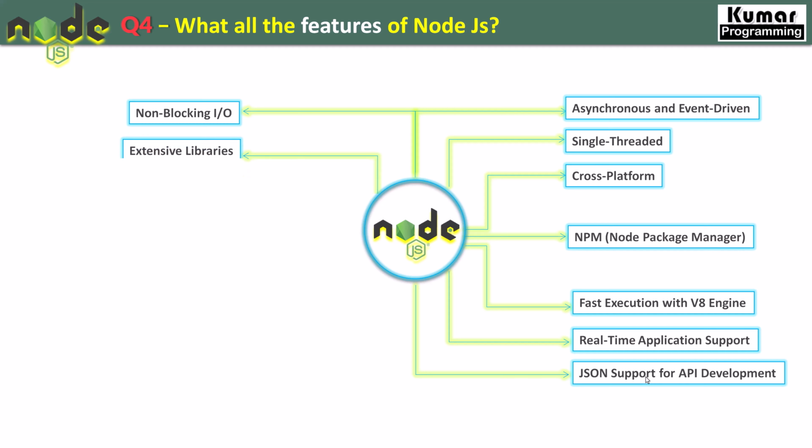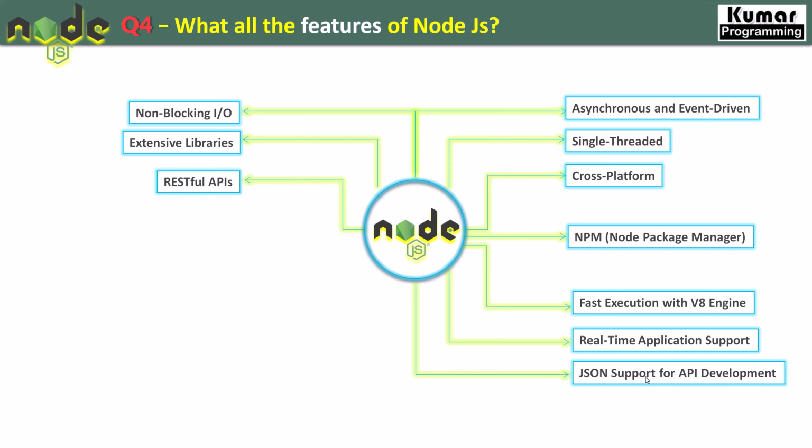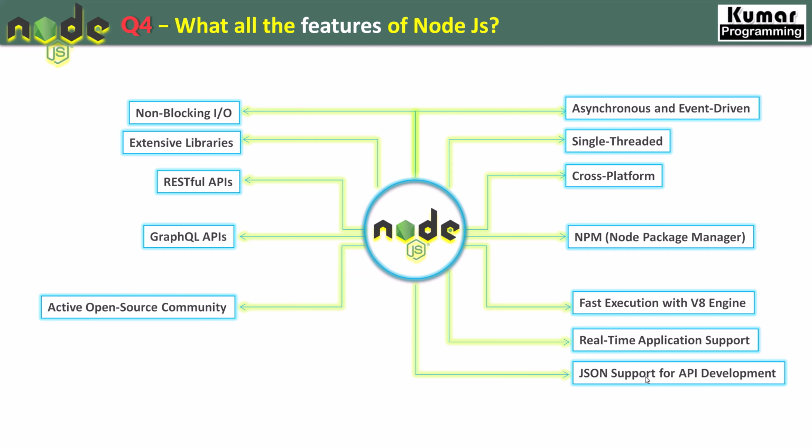The very next feature which we have is extensive library. Node.js has a huge amount of extensive libraries that can be used inside our Node.js applications, and they are managed and maintained by a large community. The very next feature which we have is RESTful APIs. Node.js is used to create RESTful APIs, and also to create GraphQL APIs, which are also becoming very, very popular nowadays, right? The very next feature which we have is an active open source community. So Node.js has a very big active open source community. If you have any queries or any kind of problems, then you can get the solution from there, right?